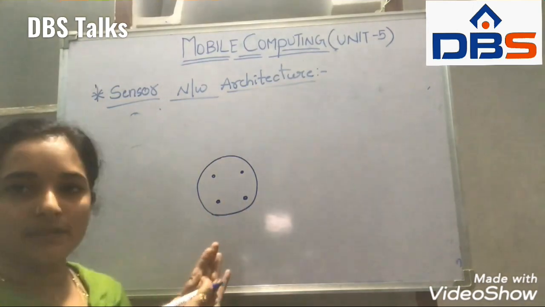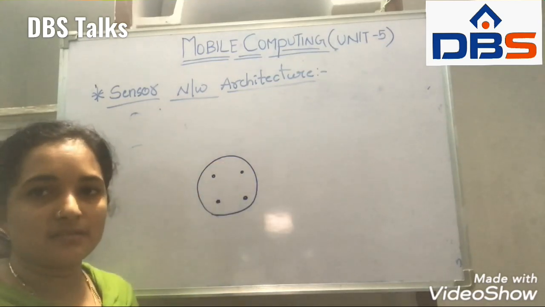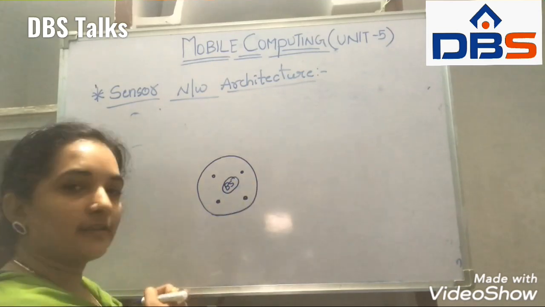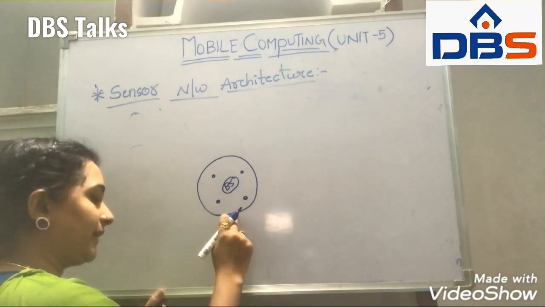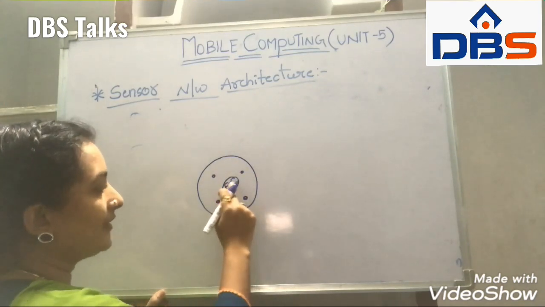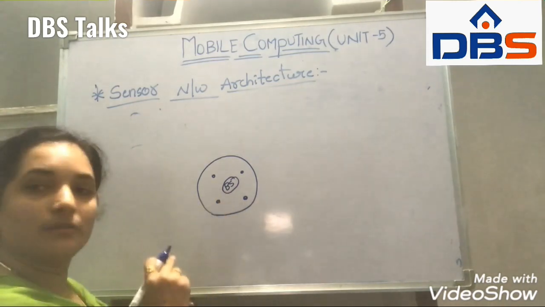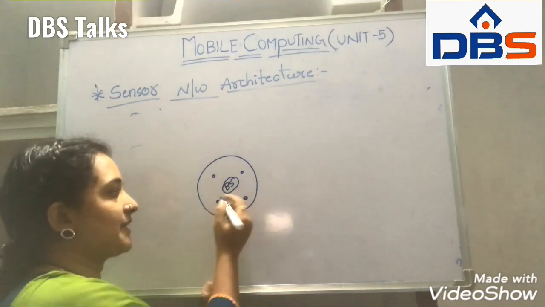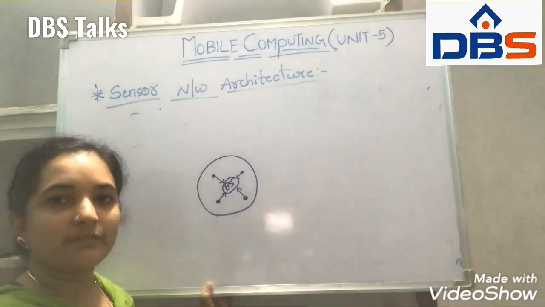So we see here, I took one layer. Inside that layer we have some wireless sensor nodes, and in the middle of that we have the base station. The nodes in the first layer are going to communicate with the base station, along this line.